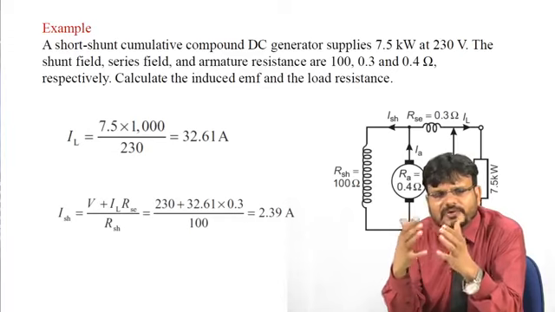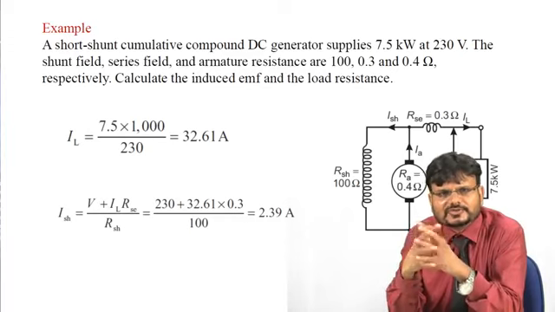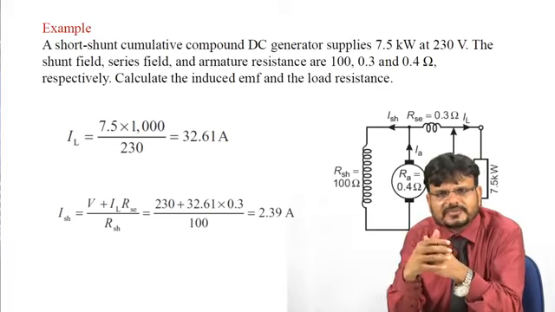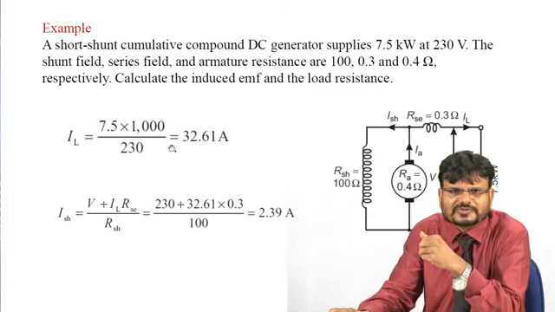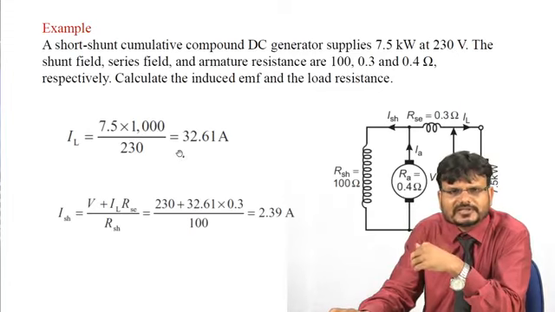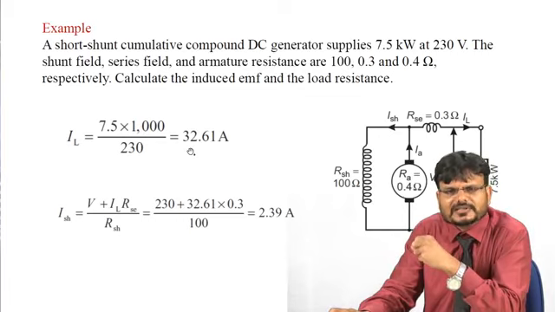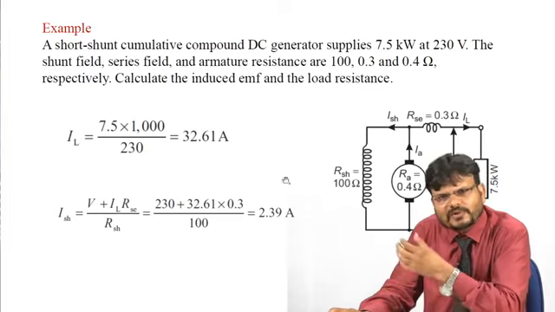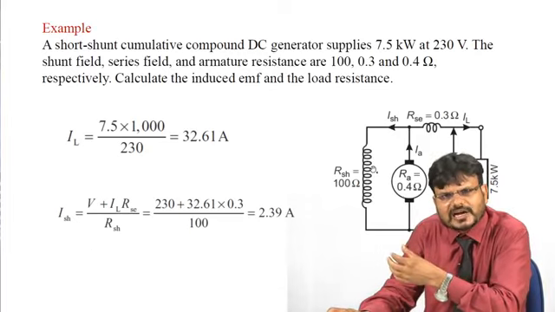So, you have to find out the value of the load current. Load current IL can be written as 7.5 multiplied by 1000, because the rating that is given is 7.5 kilowatts, and terminal voltage is given 230. After putting the values you will get the load current, that is 32.61 ampere. Now you have to find out the value of this shunt field current Ish.